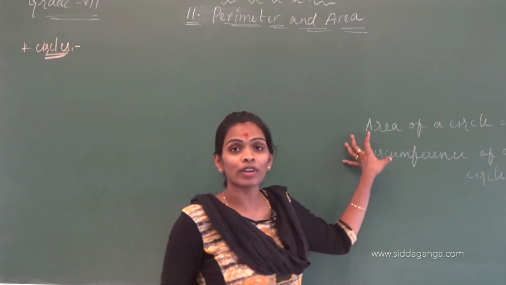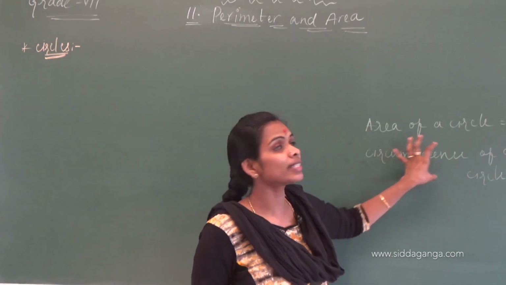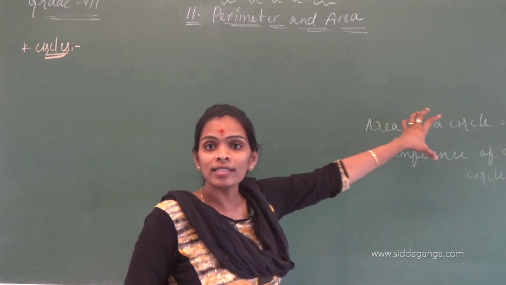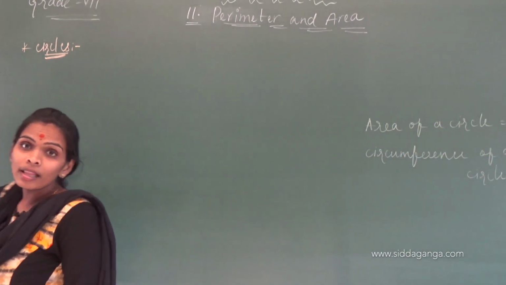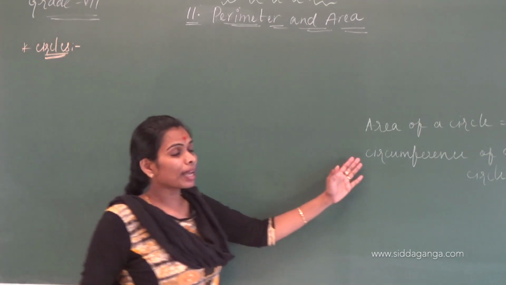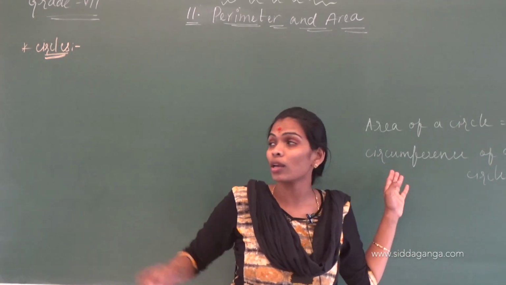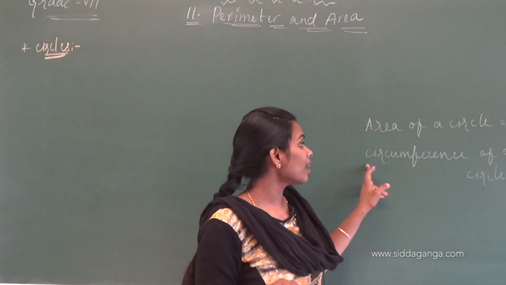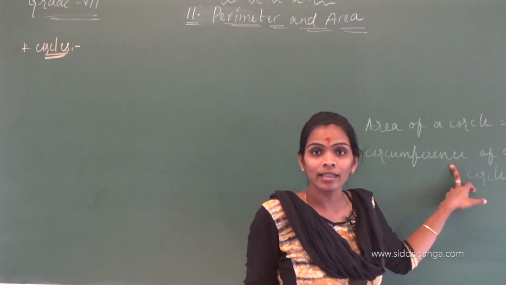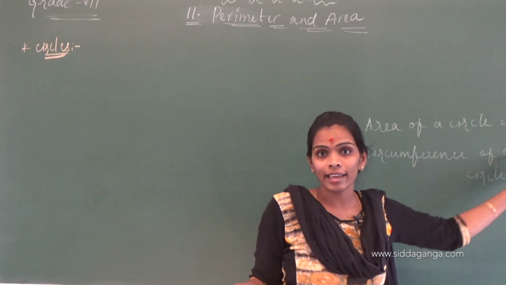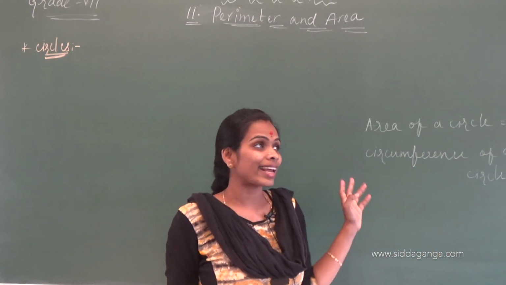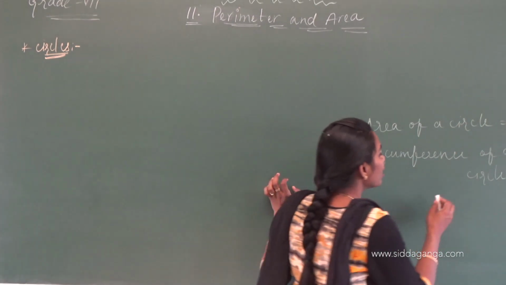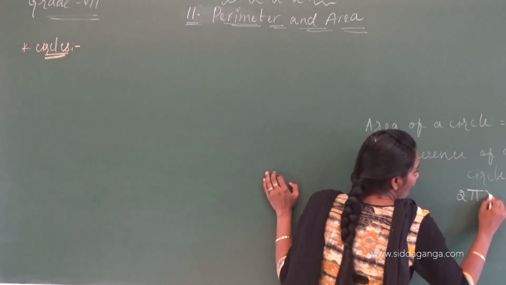Perimeter, for circles, is nothing but circumference. I already told you about it, and also the area of a circle. For circles we just call perimeter the circumference, correct? The circumference of a circle. In our last class we already discussed that the circumference of a circle is 2 pi r.